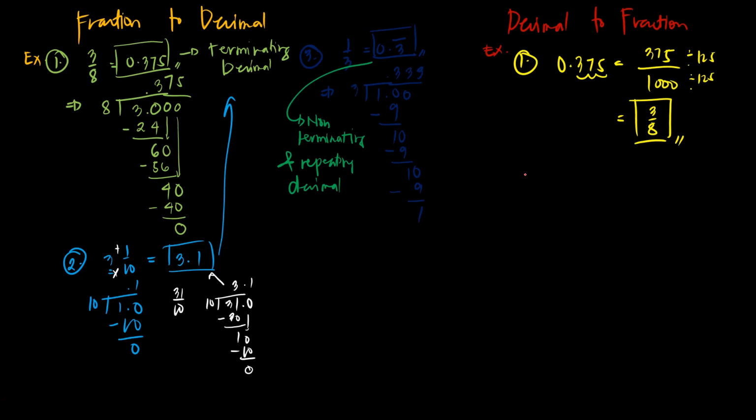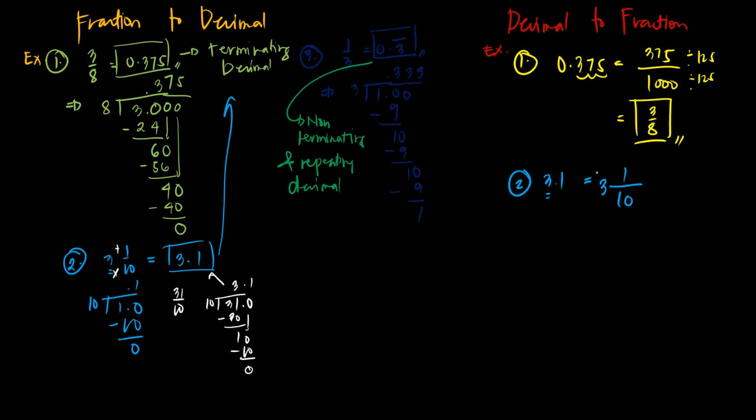Let's have another example. Let's have number 2, 3.1. Okay, let me change the color of my pen. As you can see, how many decimal numbers are on the right side? Only one. So, 10. Copy the 1. Then you will get 1/10. Then copy the 3 as the whole number. So you will have 3 and 1/10.